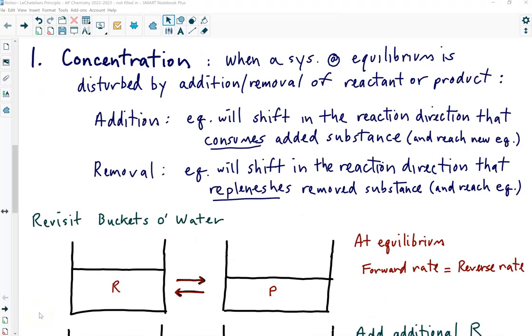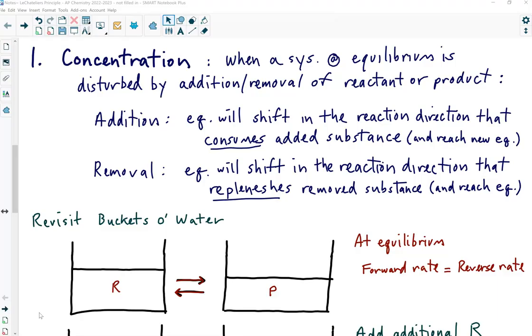All right, so let's say that we change the concentration on a system at equilibrium. It's going to be disturbed, and there are 4 different things you can do. You can add some more reactant. You can take reactant out of the mixture. You can add something to the product side, or you can take away something from the product side.